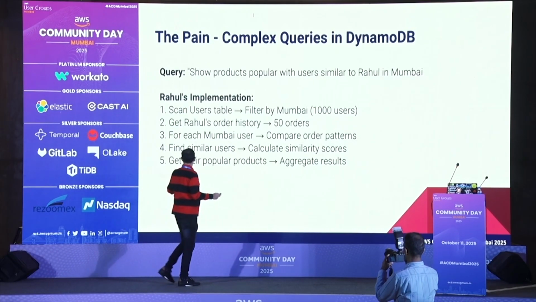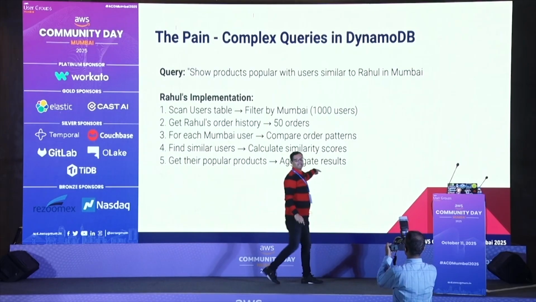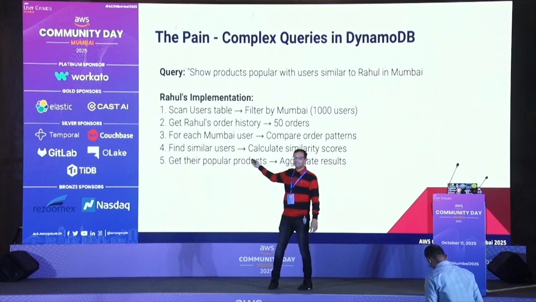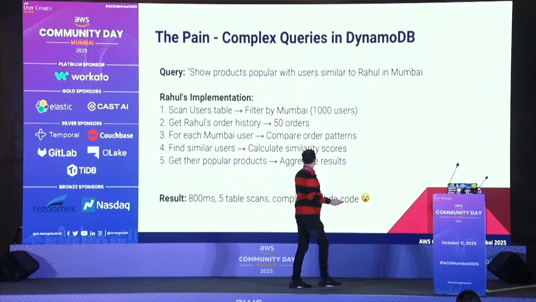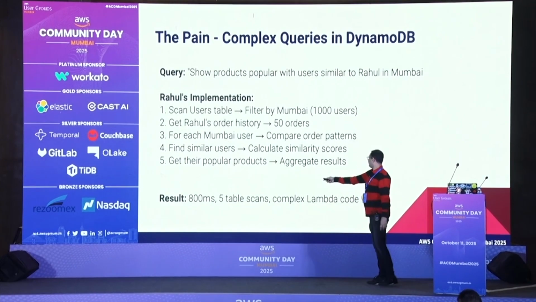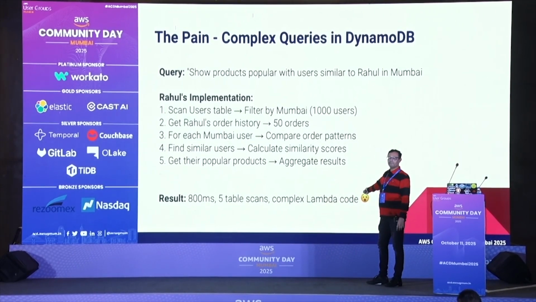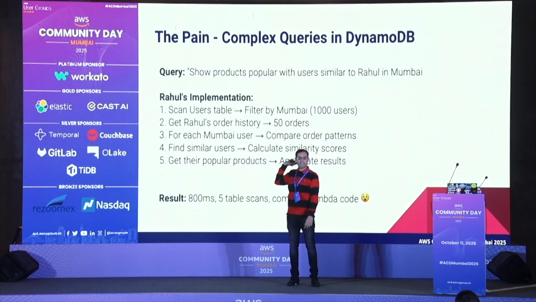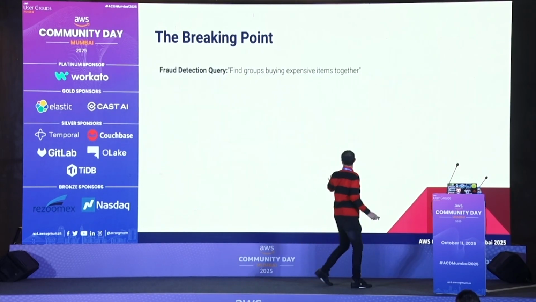Then you get the popularity, then you aggregate the results, based on all these things. It's very complex, right? Can we make it simple? Let's see. That was a five-table scan with complex Lambda code. Latency is fine, but they needed five tables of code for a simple query like this. Then he implemented this, and he's happy.